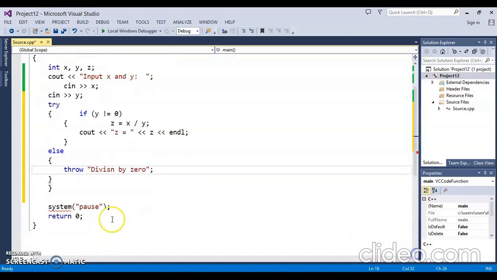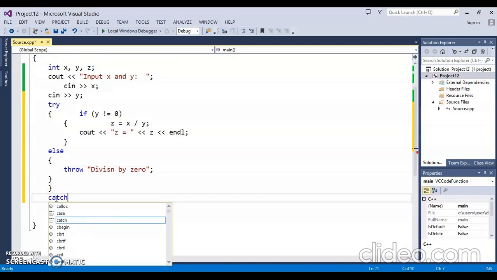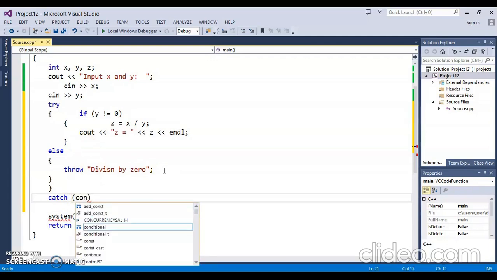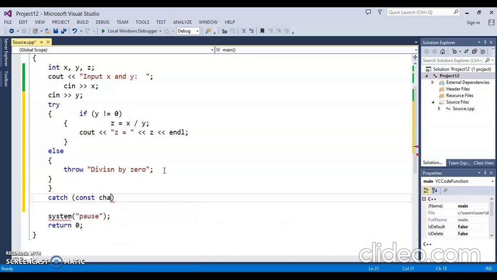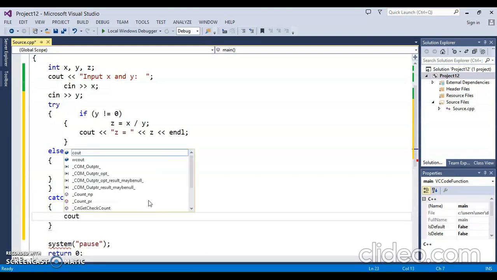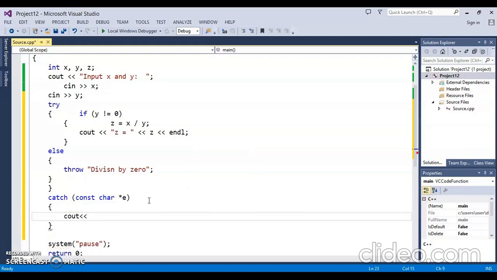And once we throw an exception, we should have a catch block to handle this exception. Catch, and I told you that there should be some type of argument. So what is this? This is a constant character array. So we have to write this type of exception, constant char, and let's give some name to this type. So now this will be a constant character type exception. So now I can use directly this name E.